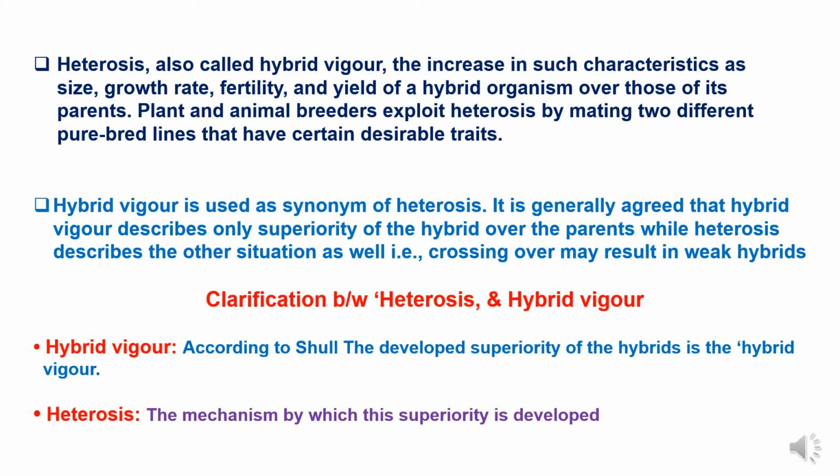It is generally agreed that hybrid vigor describes only the superiority of the hybrid over the parents, while heterosis describes other situations as well, like crossing over that may result in weak hybrids. If we go through the clarification between heterosis and hybrid vigor: according to Shull, the developed superiority of hybrids is the hybrid vigor, while heterosis is the mechanism by which this superiority is developed.